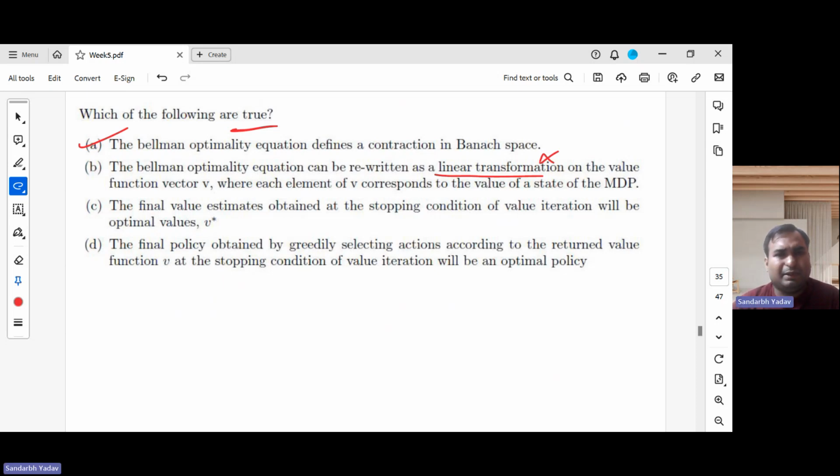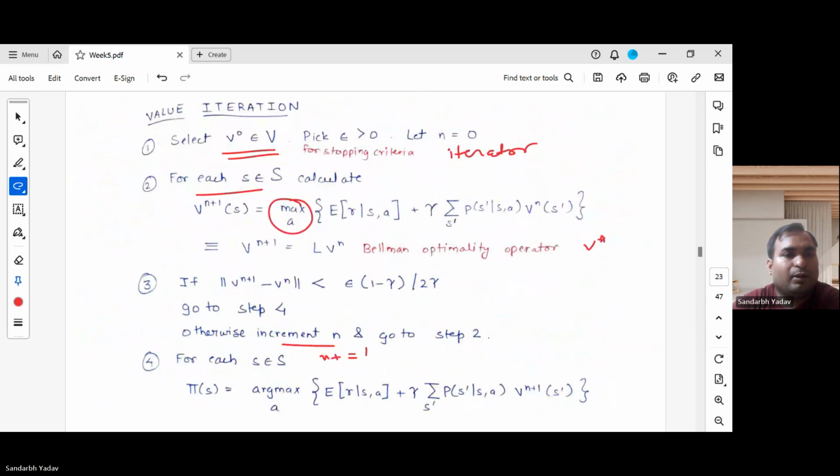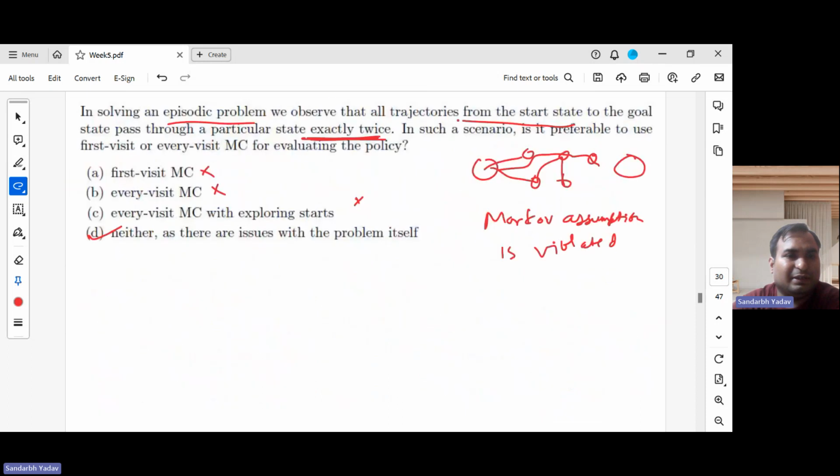Will this happen? Will they be optimal? What was the epsilon condition? Maybe I'll go back to value iteration and see here. We had this stopping criteria. If this stopping criteria is followed, will it converge to the optimal one or epsilon optimal? It will be converging to epsilon optimal. So optimal need not necessarily be.